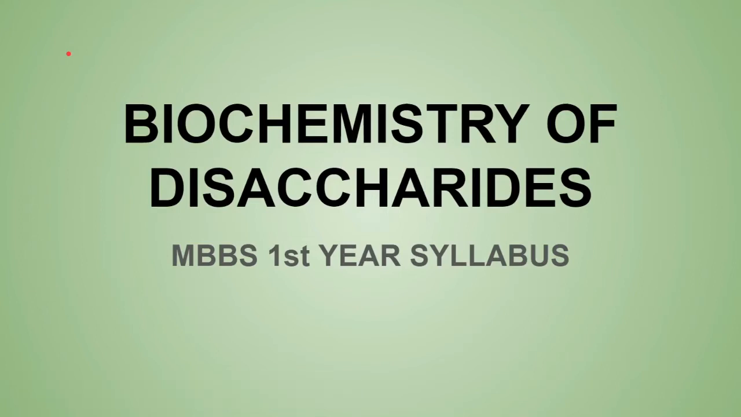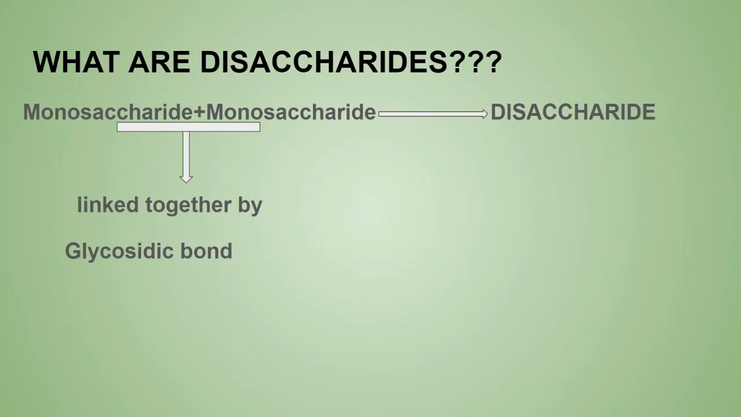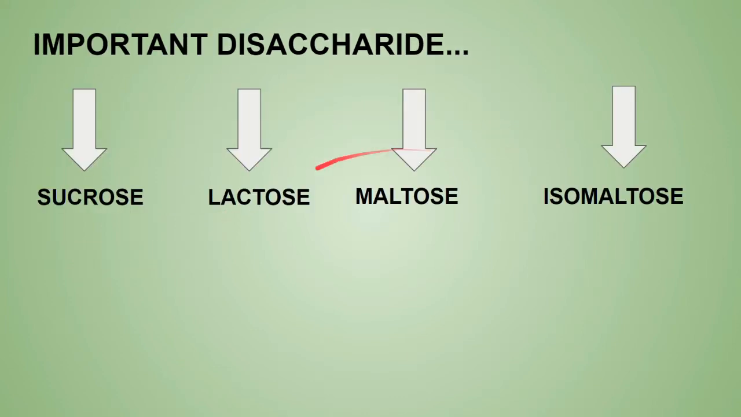Hello everyone. Today we will discuss the biochemistry of the disaccharides. Now first of all, what are disaccharides? When two monosaccharide units combine together by a glycosidic bond, they form one disaccharide. Important disaccharides are sucrose, lactose, maltose and isomaltose.